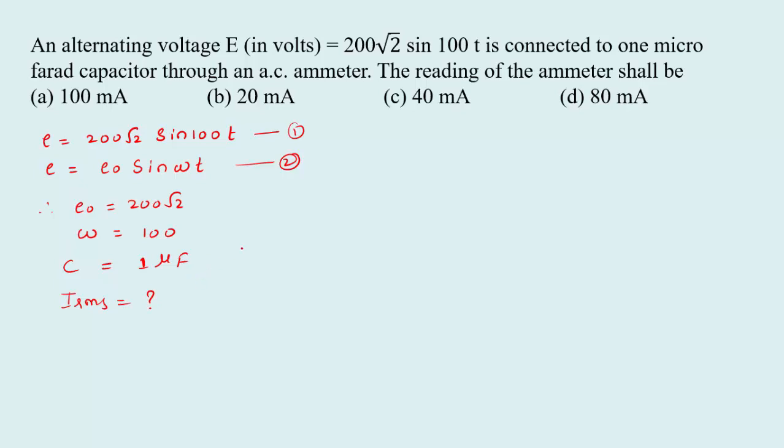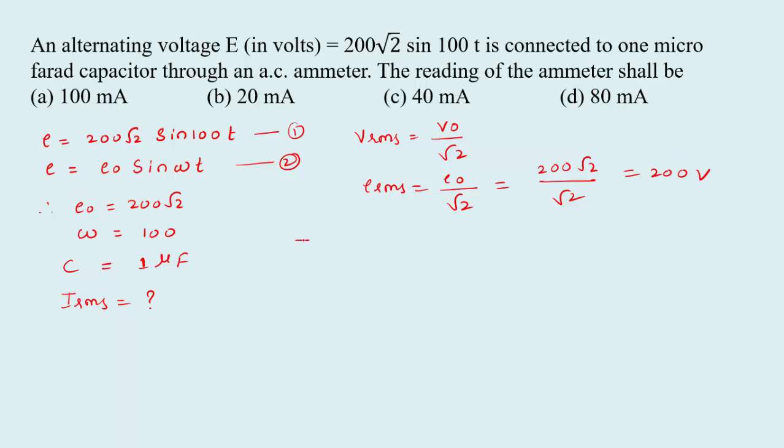We take the relation Vrms equal to V naught divided by root 2, or we can write ERMS equal to E naught divided by root 2. So E naught is 200 root 2 divided by root 2. The root 2 gets cancelled, so we get 200 volt. This is the value of Vrms, or you can write ERMS.